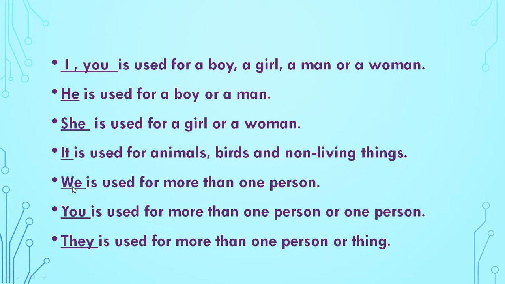Understood? When we is used for more than one person. Okay, we is used for more than one person. When we are talking about many persons, we will use we. Okay. Now you is used for more than one person or one person.